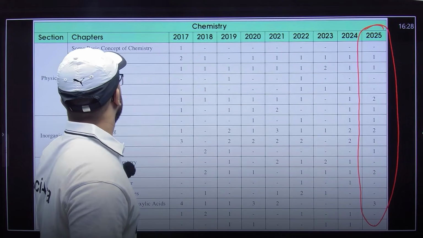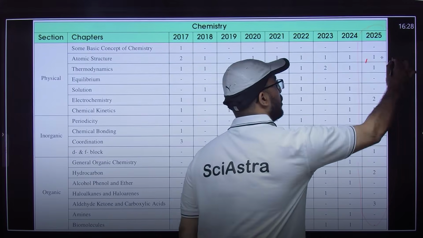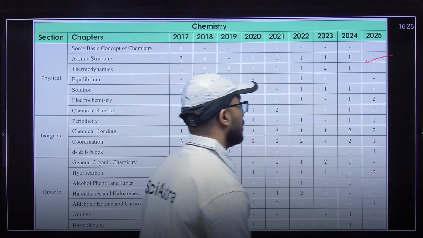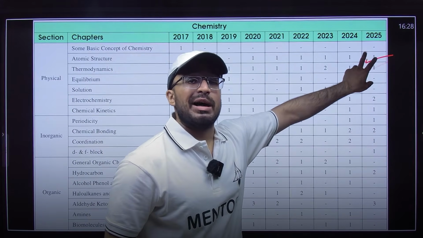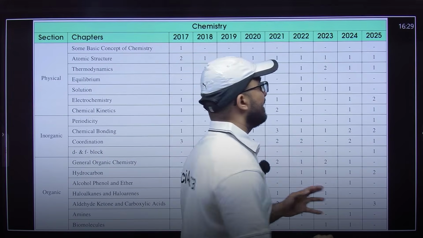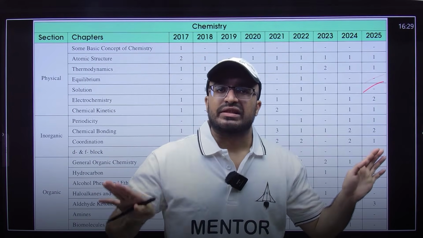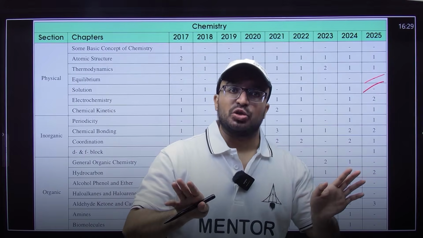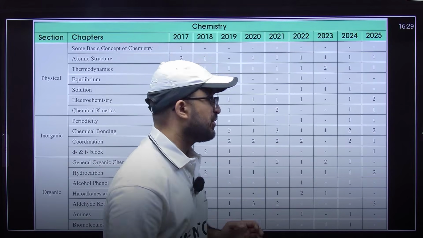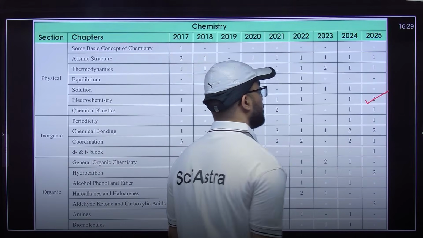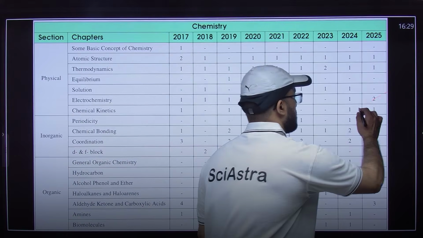So in the 2025 paper, one question was asked from atomic structure, then one question was from thermodynamics. So I told you how important these 2 chapters are, and you can see that equilibrium and solutions were nil, right? So basically it means they didn't ask any question from the equilibrium and solutions chapters. Then you can see electrochemistry. So 2 questions from electrochemistry were asked. One question was asked from chemical kinetics.